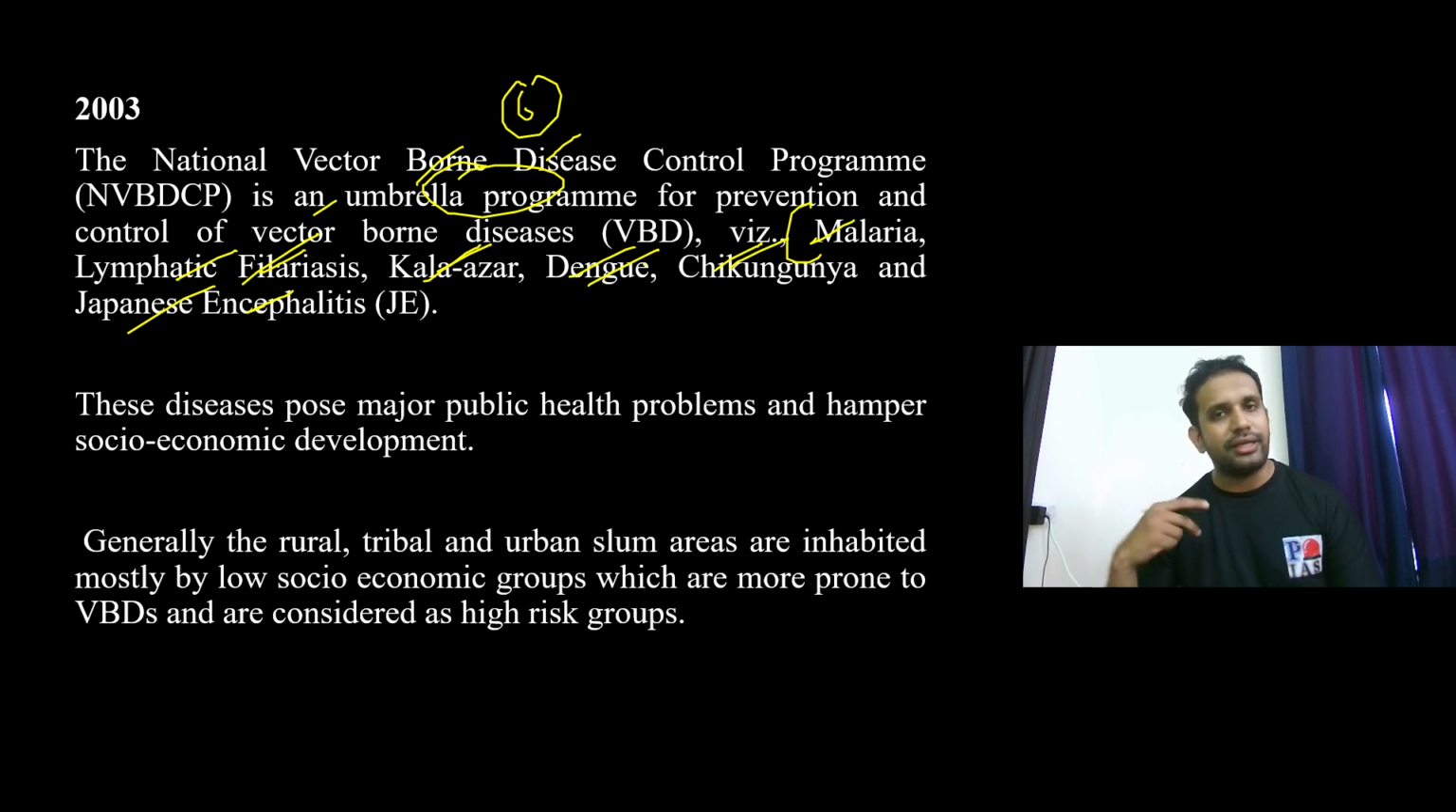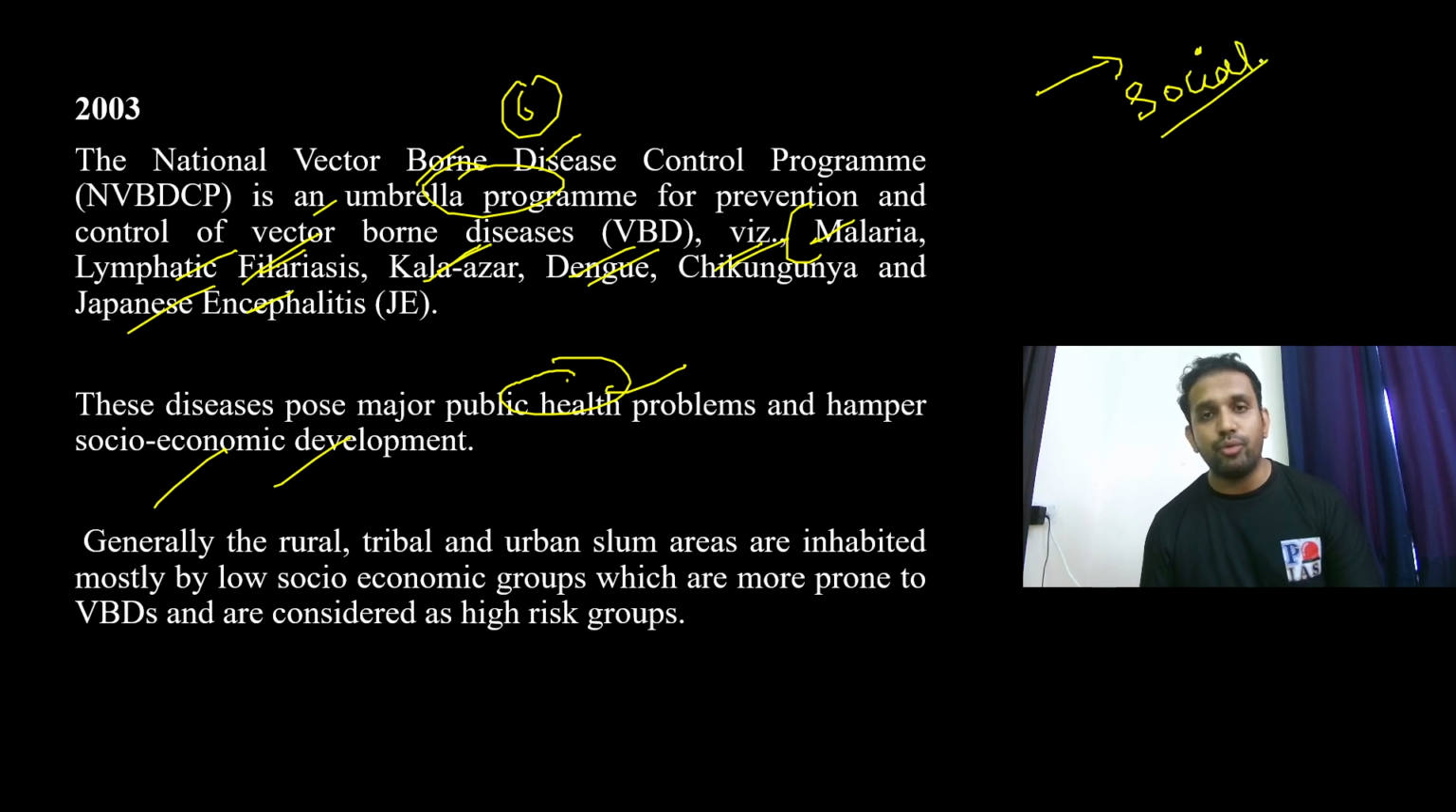Make sure that you recollect it, remind yourself and learn it by heart 3-4 times. At least you should be aware of this. It was launched in the year 2003 and it covers 6 diseases. These diseases have become a major health problem in our country, and they are hampering our social and economic development. If a child gets any of these diseases, they cannot go to school. So the social development of the children will not happen.